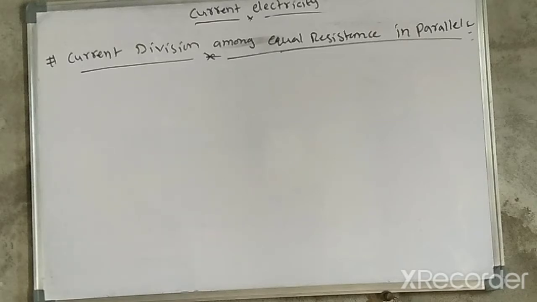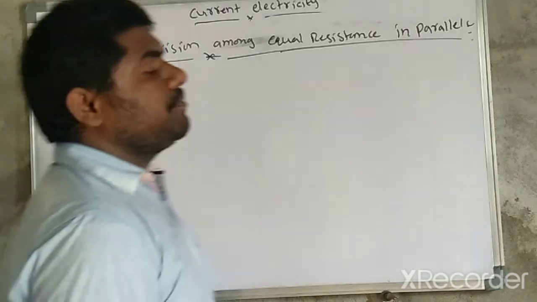So let us discuss current division among equal resistances in parallel connection.